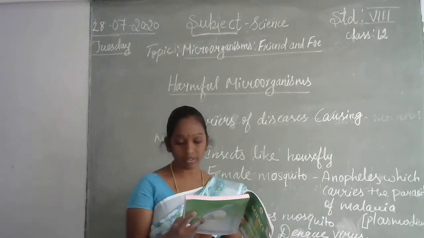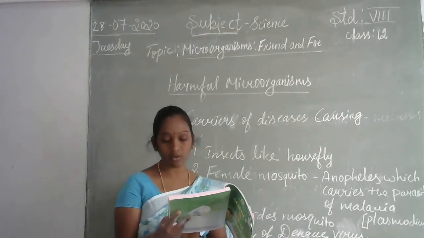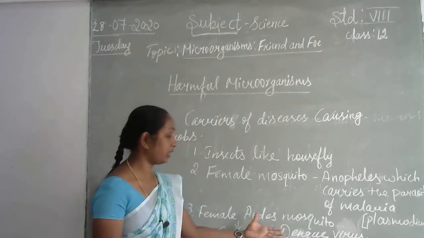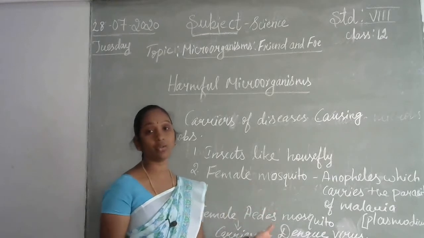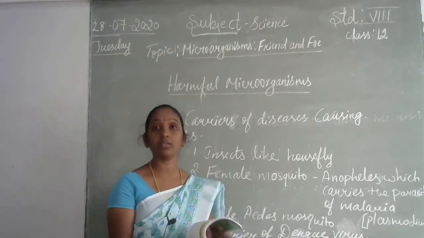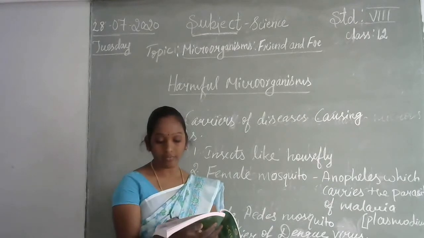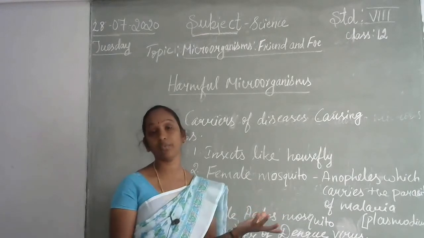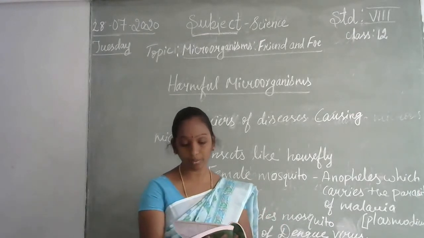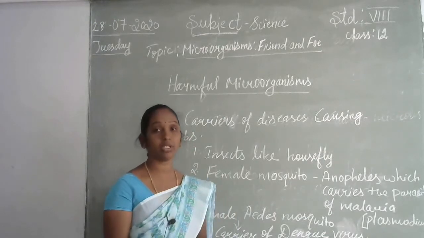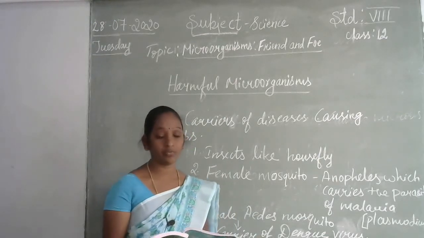Try to make a list of the measures which help to avoid the spread of malaria. How does malarial infection spread? So wherever waste water and fresh water are stored, we should remove it, and we have to use mosquito coils. Nowadays you can see that creams also have come for mosquitoes. It won't be common for us. If these types of steps are taken, definitely we will avoid malarial infections.